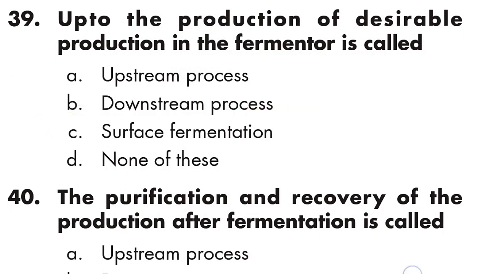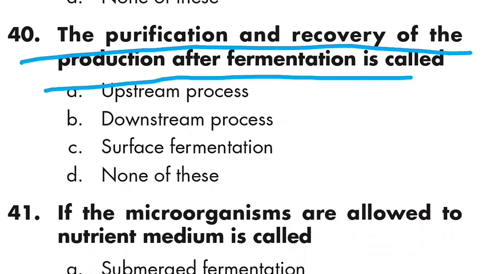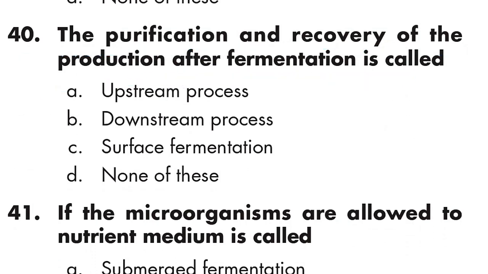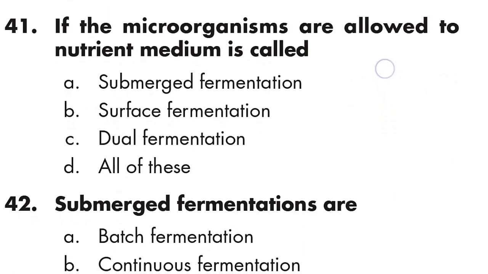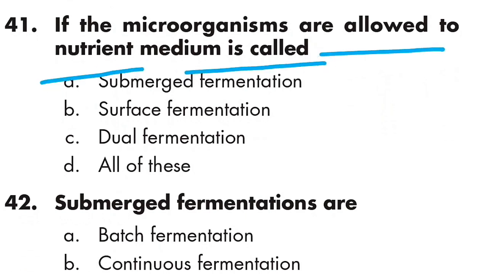Question number 40: the purification and recovery of the product after fermentation is called downstream process. Option B is right. Question number 41: if the microorganisms are allowed to grow on the nutrient medium surface, it is called surface fermentation. Option B is right.